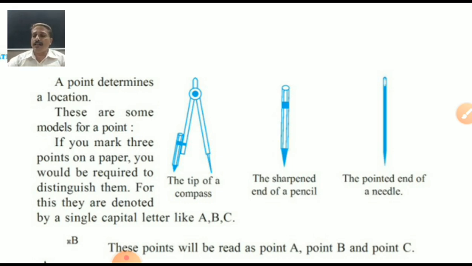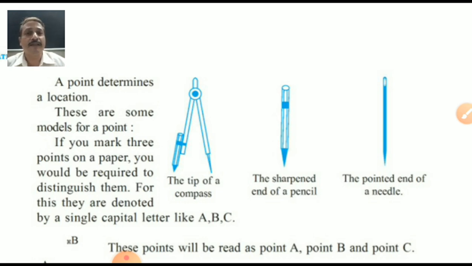If you mark 3 points on a paper, you would be required to distinguish them. 1 point is there, okay, allowed. But whenever there is more than 1, like 2 or 3, you have to give their names. Suppose your family member has 1 son, their name is given, whatever name you can define. But when there are 2 names, second son, third son, or daughters, are you keeping the same name for the person? No, you all have different names.